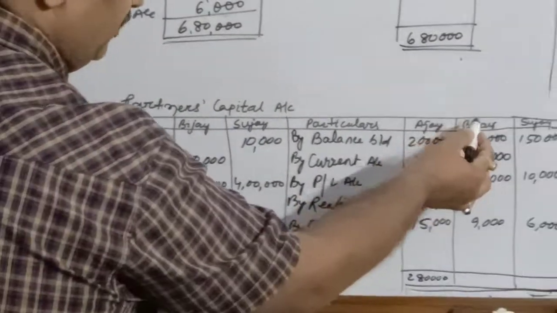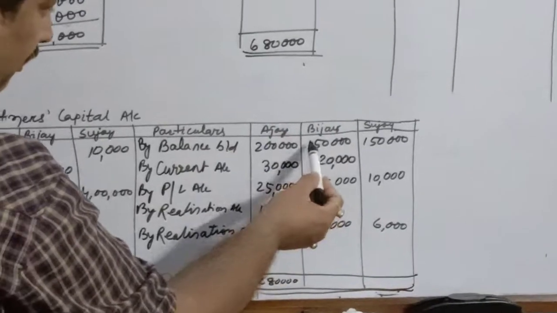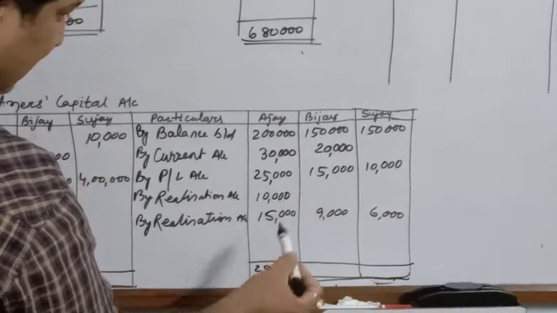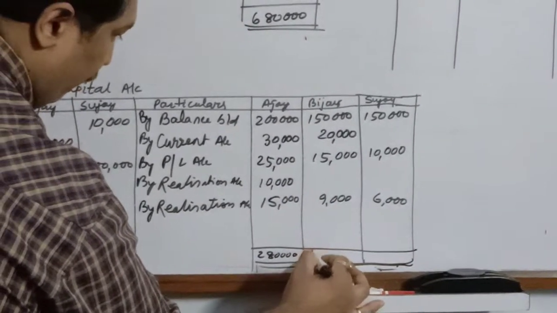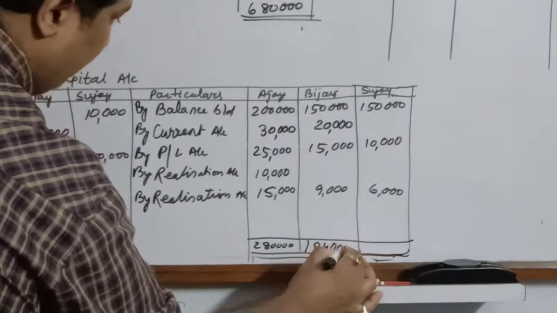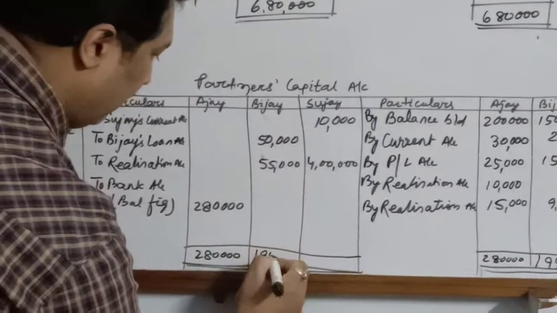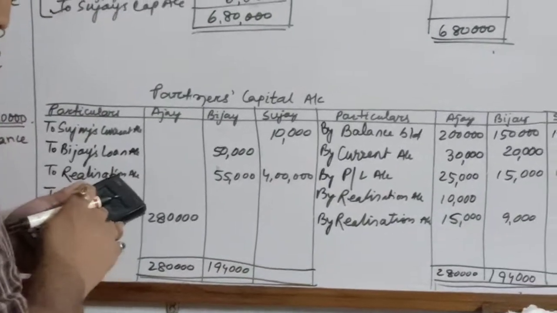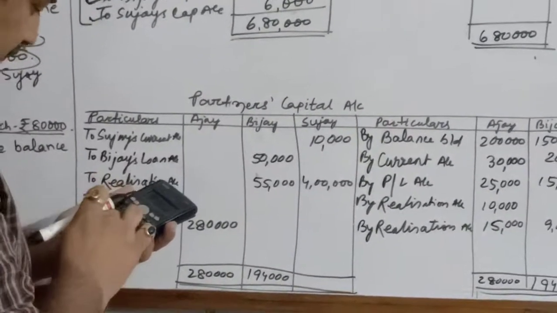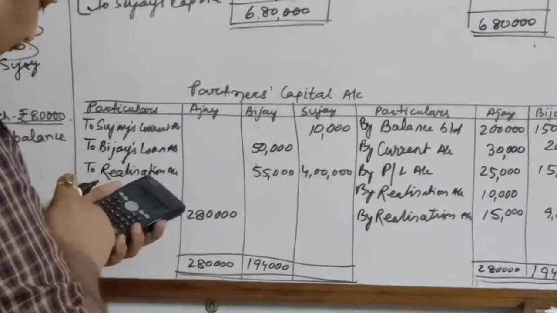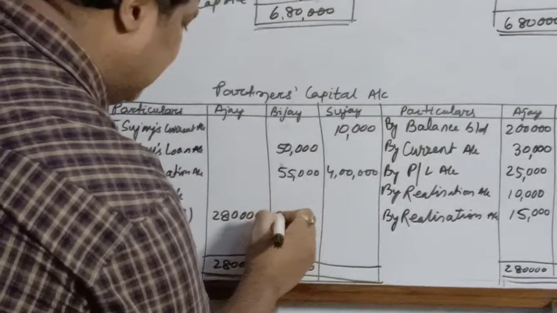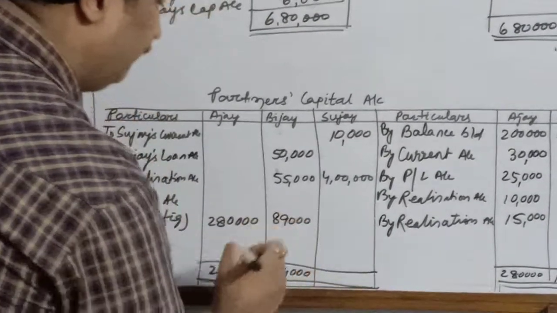What about Bijay? Bijay's also credit side is more. 170, 185, 194. 1 lakh 94,000. Here also 1 lakh 94,000 minus 1 lakh 5,000. So the balance is 89,000 over here.